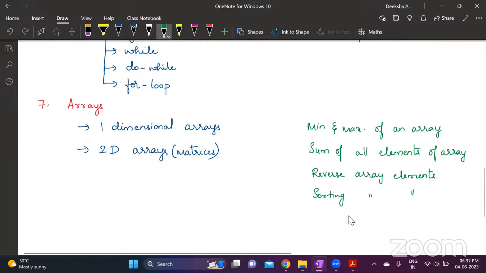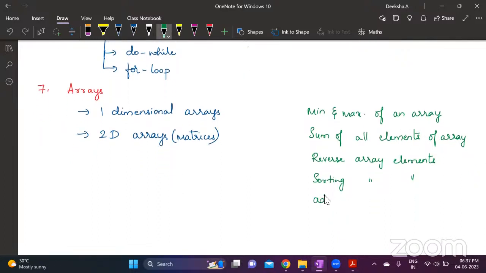Along with that, when it comes to programming, they might ask you to add or subtract two matrices. And then multiplication of matrices is important. It is not as simple as addition or subtraction. Here again, you will have an additional for loop inside the main loop. Multiplication of matrices. And I saw one program in which you are supposed to just display the product of diagonal elements.